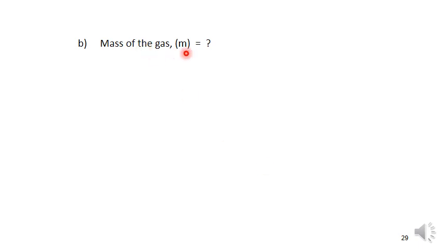Next, the mass of the gas. So we know the characteristic gas equation, PV is equal to MRT. At state 1, or state 2, we can take any one. P1 V1 is equal to MRT1 or P2 V2 is equal to MRT2. So anything is okay. Here I am taking P1 V1 is equal to MRT1.